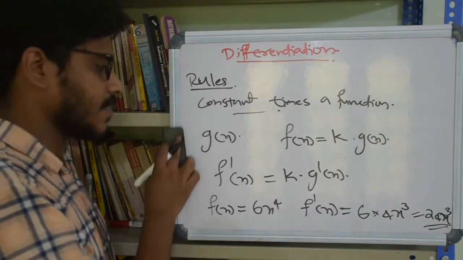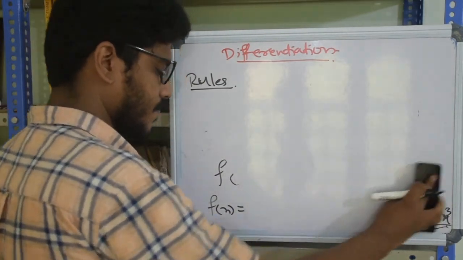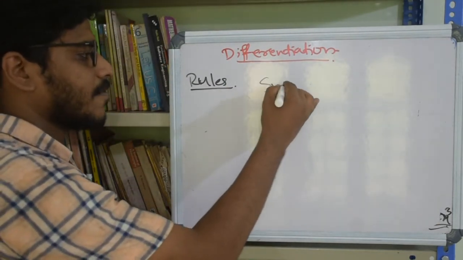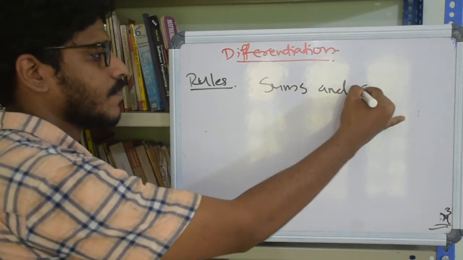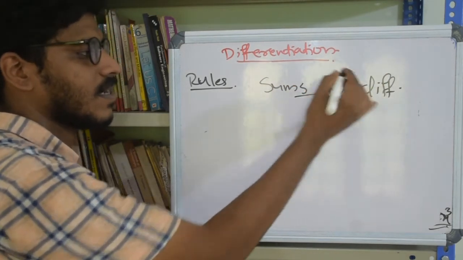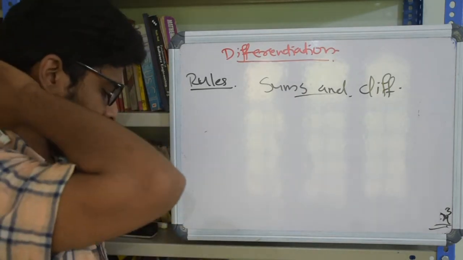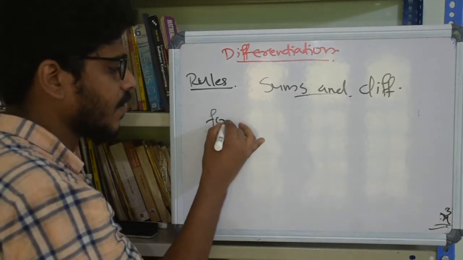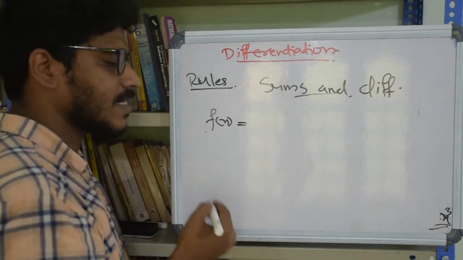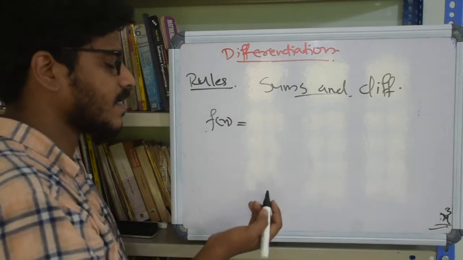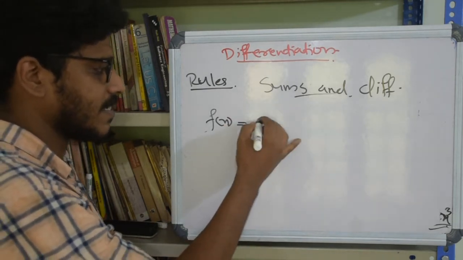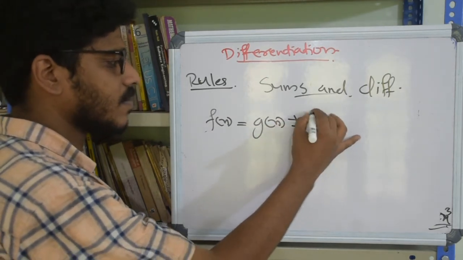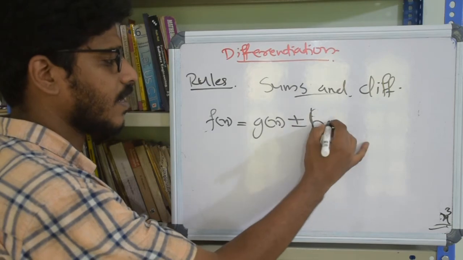So this is how we make use of the constant times a function rule in evaluating the derivative of functions. The next is the rule for sums and differences. This is just an obvious thing again. Suppose we have a function f of x which can be expressed as the sum or the difference of two other differentiable functions, say g of x plus or minus h of x.